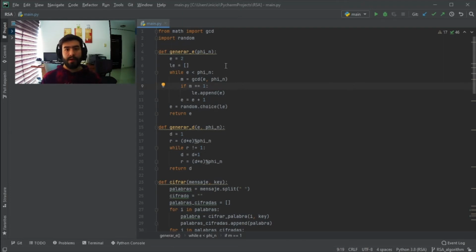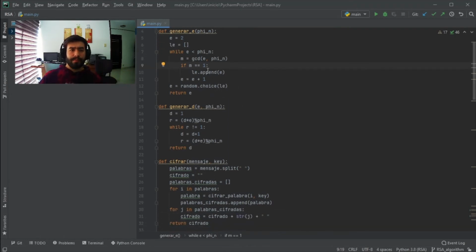Once we have all possible numbers that e can take, what we're going to do next is to choose randomly one of these numbers. This will be random because we need to ensure that the encryption is as secure as possible, and we don't want to take a default value, so that each user can have a unique password, even if we are still using repeated prime numbers with each user. So that's how we